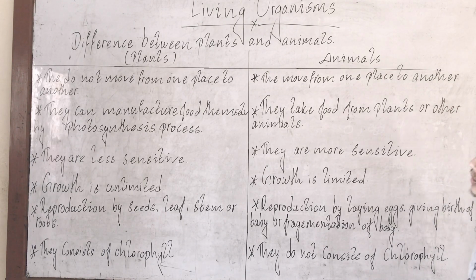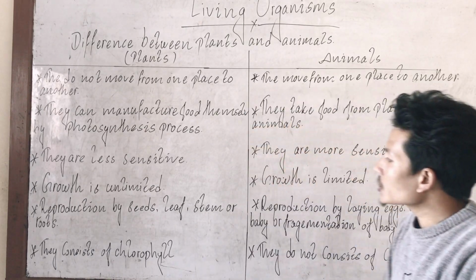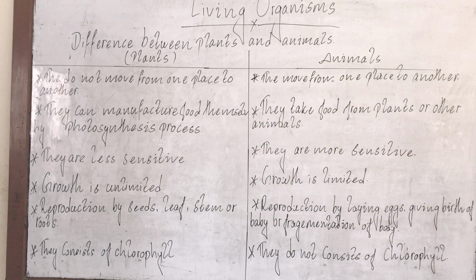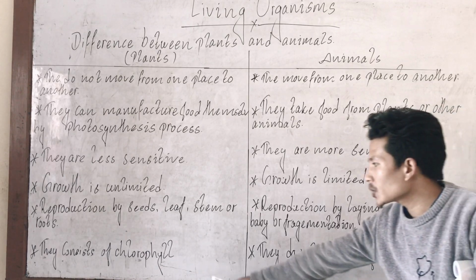Okay? So the last point, they consist of chlorophyll. Plants consist of chlorophyll. I think we have learned about chlorophyll already, because chlorophyll भनेको के हो त? It's a green color pigment which we find on leaf. Leaf मा पाइने plants have a green color pigment हुन्छ. That pigment is known as chlorophyll.